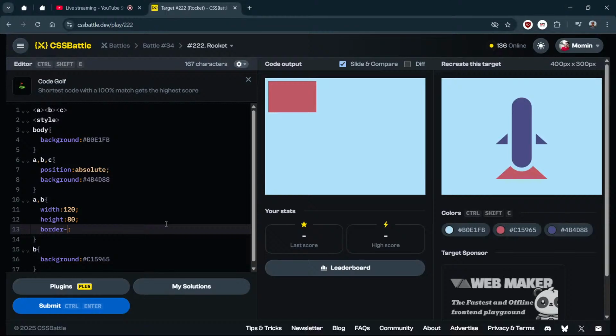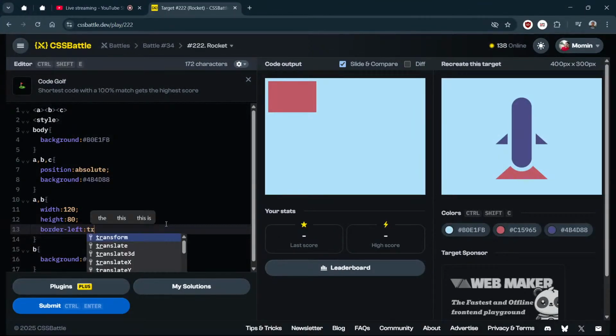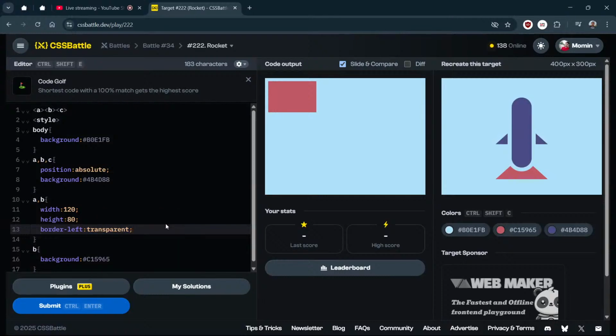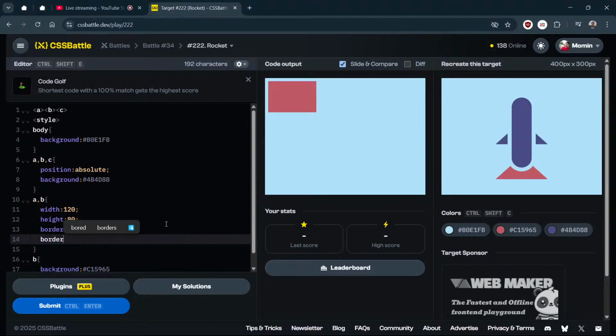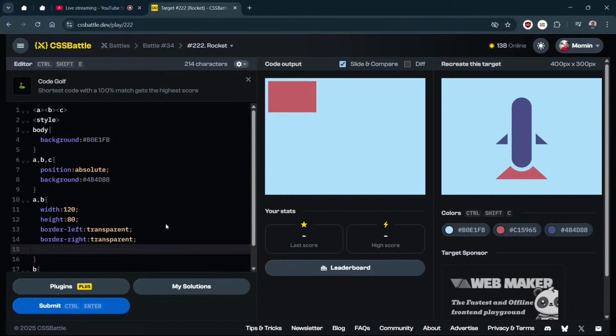border of the left of transparent and border right transparent. Transparent, I am not sure if it will work. And then border bottom, I think I might need to remove the background colors that I added.